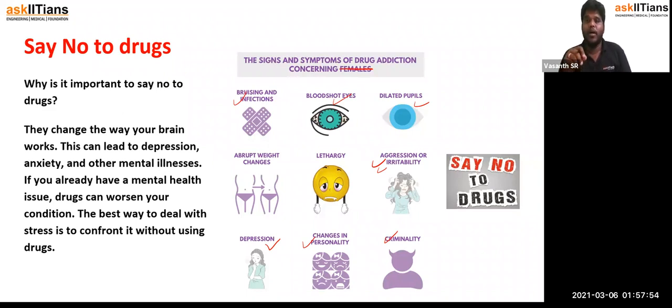So that's how bad the drugs can actually make them. So this literally leads to depression, anxiety, mental illness. So when the mental health is obviously disrupted, then the person could not be considered healthy.